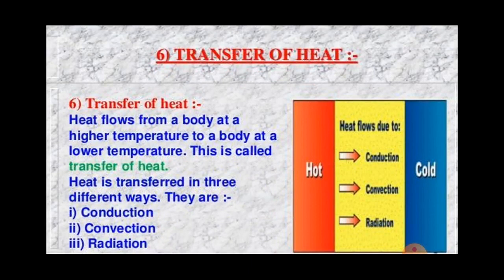Now, next is transfer of heat, meaning to carry the heat from one part of an object to the other part, or from one object to another object. That is called transfer of heat. For example, when we dip a steel spoon in a cup of hot tea, we find that the temperature of the spoon rises and it becomes hot.